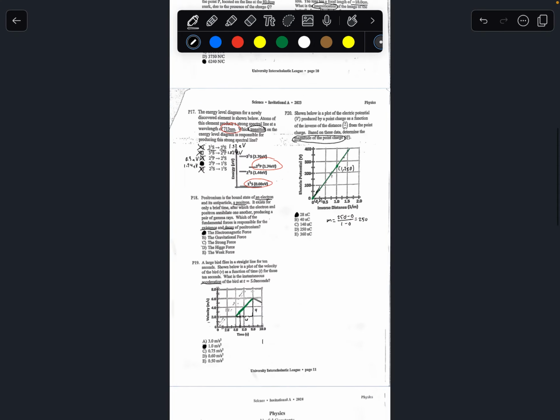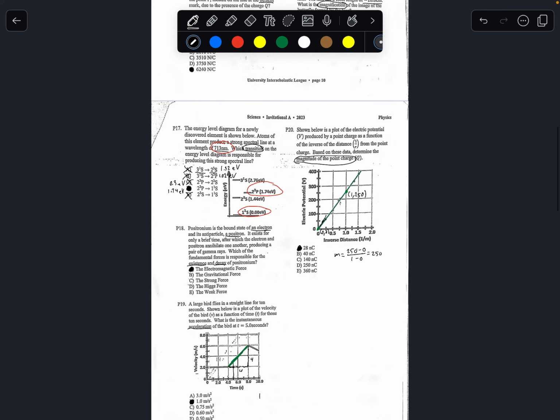So we're done with the entire physics section. And if you had started from biology to chemistry to physics, you'd be done with the entire exam by now.